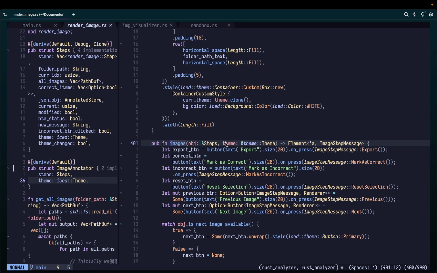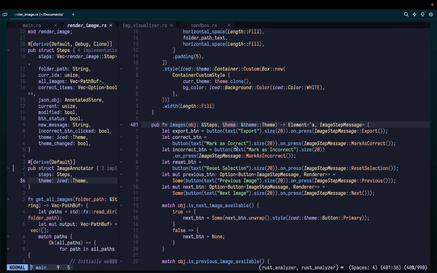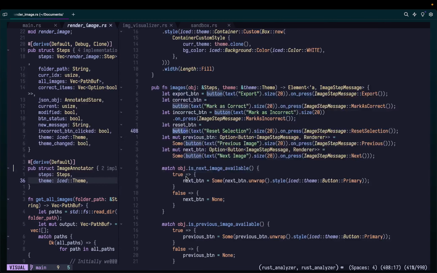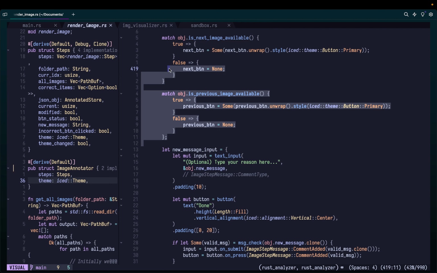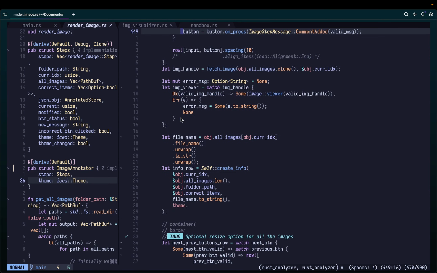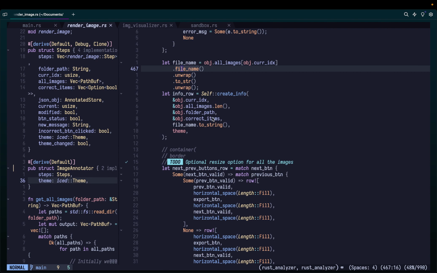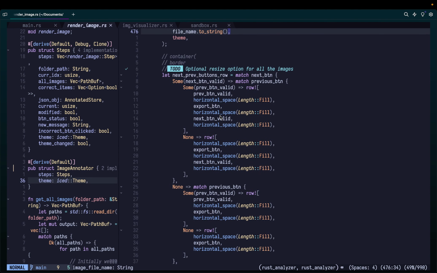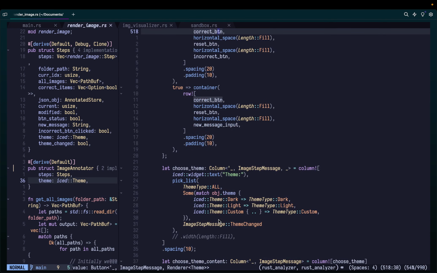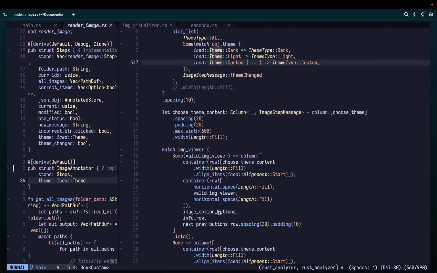If you go back here, we are passing the theme, and this is where we create buttons and all. If you want to create incorrect button, reset button, and at the end of the day, let's not worry too much about it, but overall what we are doing is creating this info row and all. So it's again just creating the display part. What kind of row do we want, what kind of container do we want? This is how we are doing it. Row, horizontal space, length fill, export button, new button valid, and all these things are there. So this is where we actually prepare the display for you, and that's how it is happening. Okay, so just be aware.